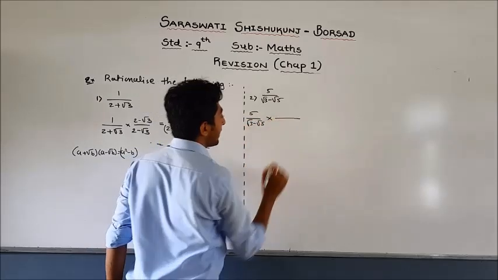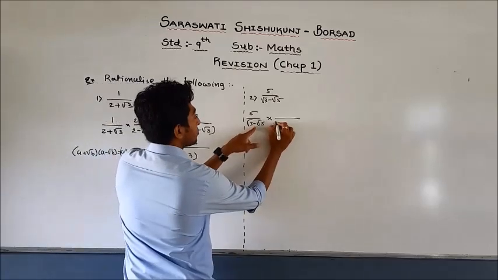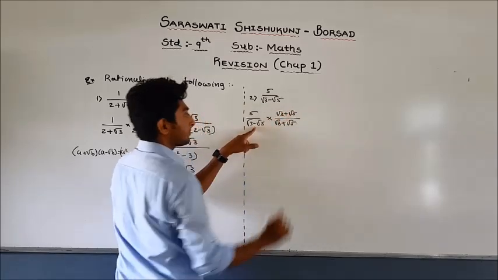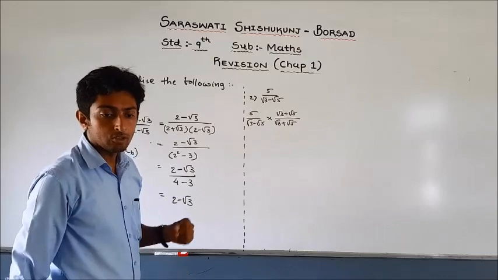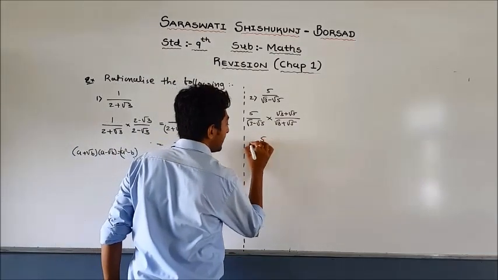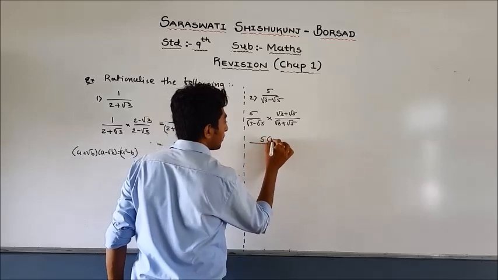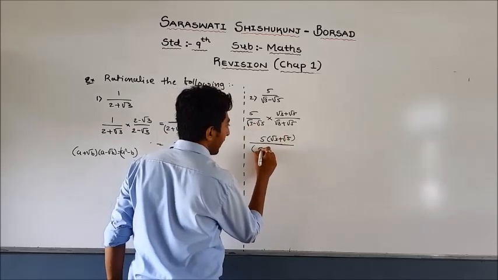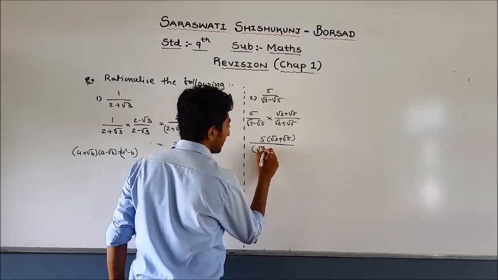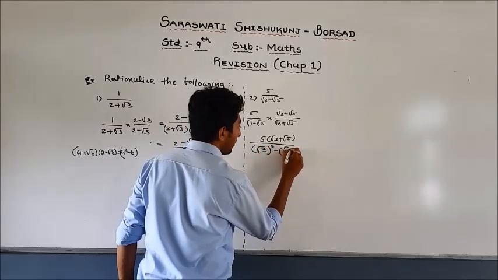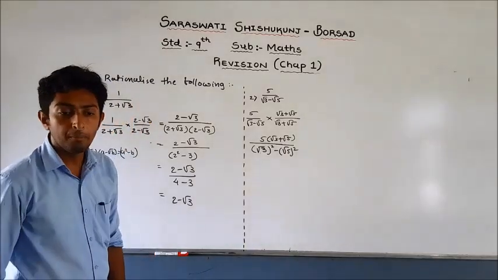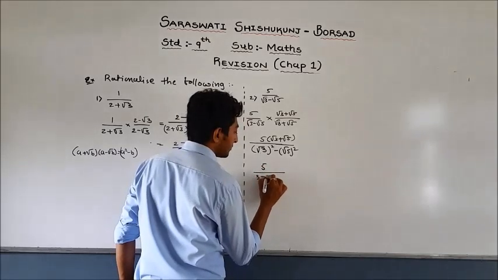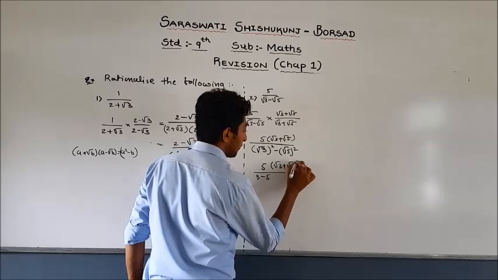You have to multiply denominator and numerator by the opposite sign, so √3 + √5. So 5(√3 + √5) divided by (√3 − √5)(√3 + √5), that is (√3)² − (√5)², a² − b². So the answer is 5(√3 + √5) divided by 3 − 5.